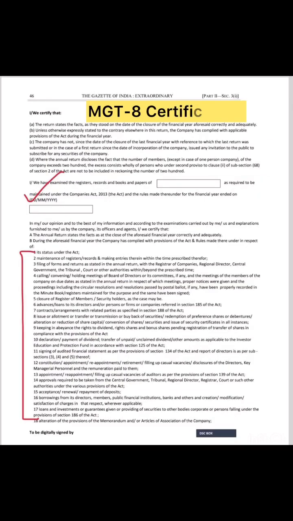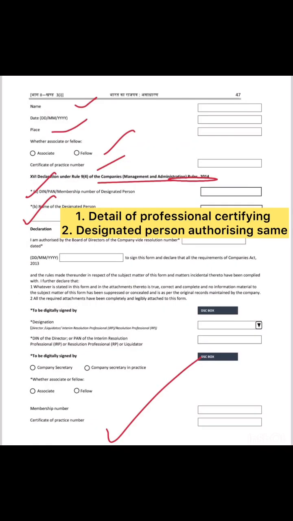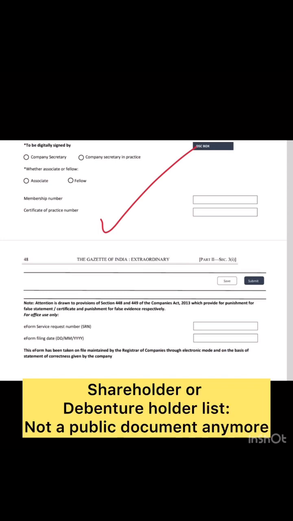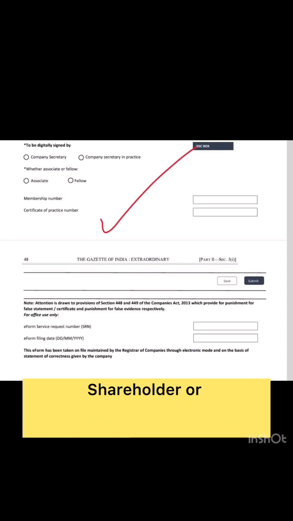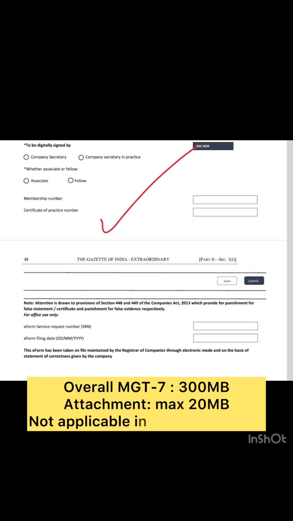Thereafter, MGT8 certification is required in the form itself by giving the details of the professional giving certification, also detail of director such as name and DIN who has called for certification. Further, no list of share or debenture will now be publicly available, same like PS3 safeguarding interest of companies. Lastly, maximum size of overall form should be 300 MB, whereas each attachment cannot be of more than 20 MB.